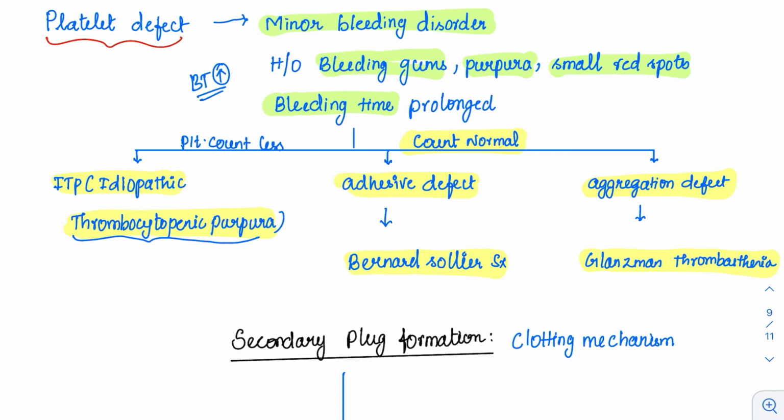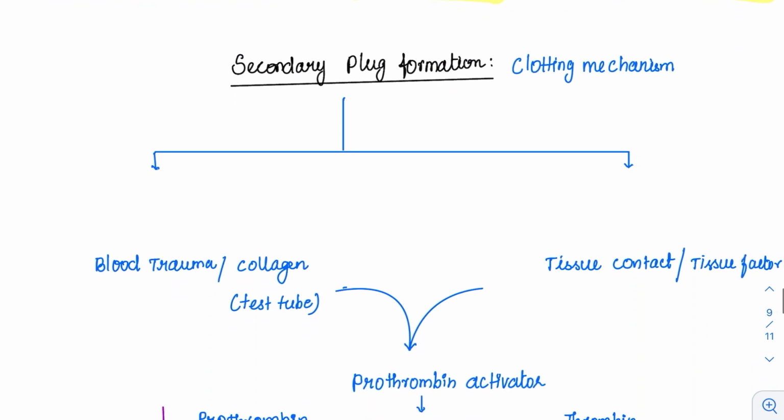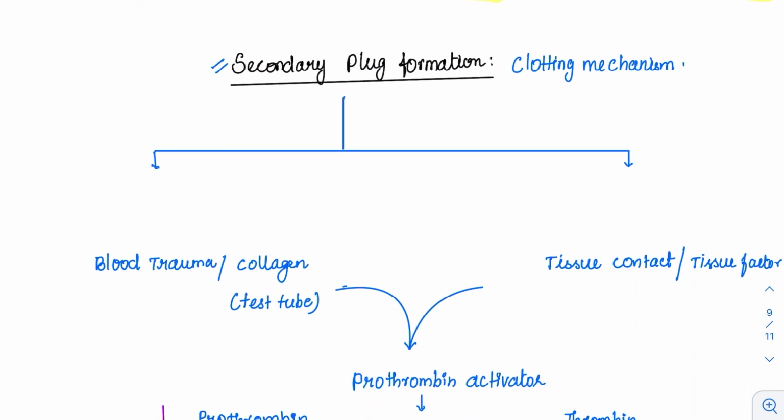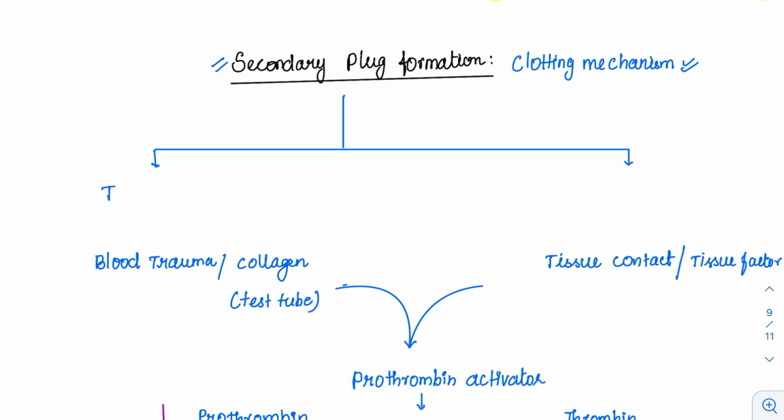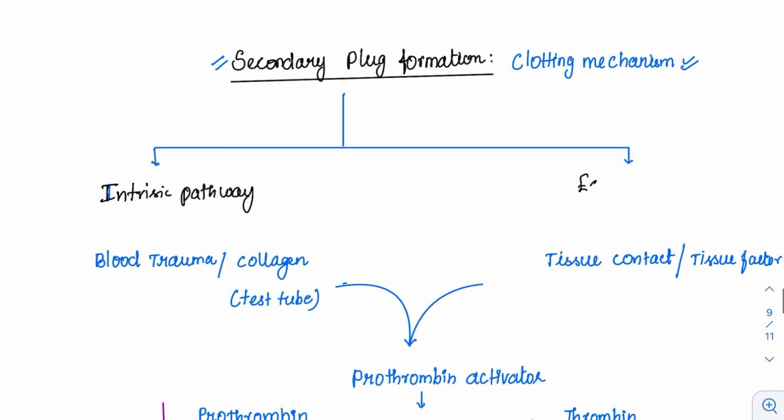Now coming to the secondary plug formation. Now secondary plug means it is nothing but a clotting mechanism. The clotting mechanism is of two types. One is the intrinsic pathway, another one is the extrinsic pathway. We have to remember this entire pathway because multiple questions are asked. Intrinsic pathway, then another pathway is extrinsic pathway.